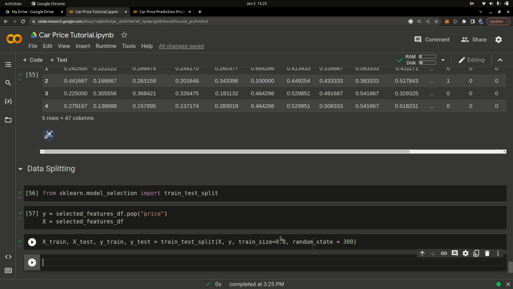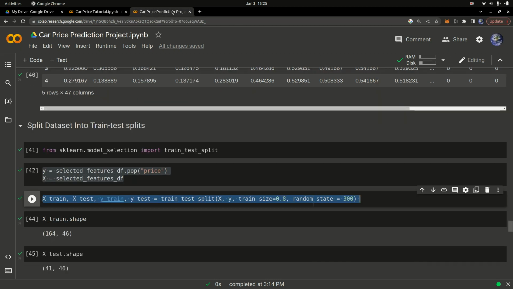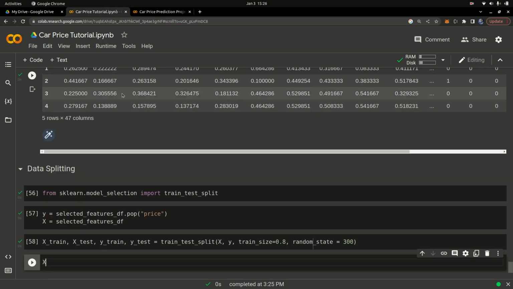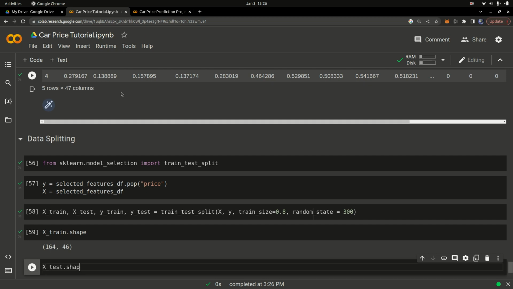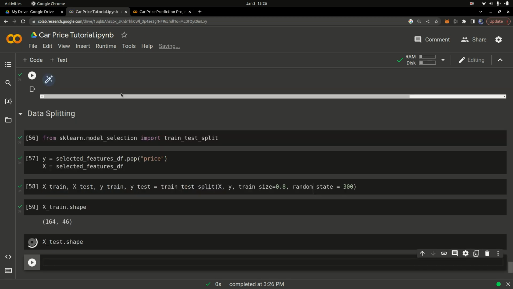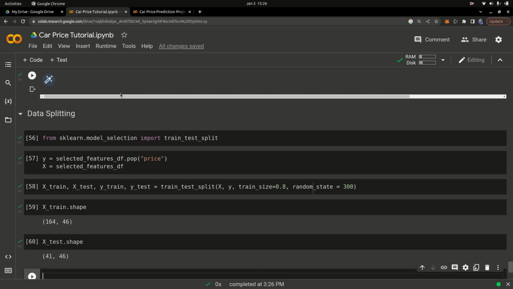Okay, good. So once we have that done, what are we going to do next? You can check the shapes if you want. You can do x underscore train dot shape and then run that. This is going to return the number of rows. We are going to use 164 rows for training, and let's do x underscore test dot shape. You're going to use the remaining for testing, so 41 rows for testing the model, just to see how well the model performs.